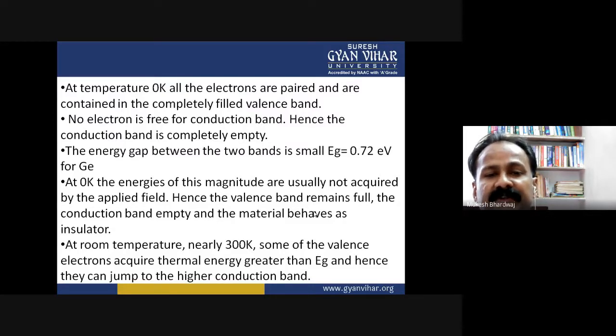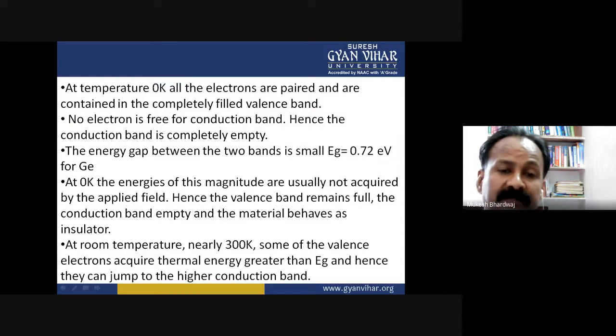The energy gap between the two bands is small. For example, the energy band gap is 0.72 electron volt for germanium. At 0 Kelvin, energies of this magnitude are usually not acquired by the applied field. Hence, the valence band remains full, the conduction band empty, and the material behaves as an insulator.